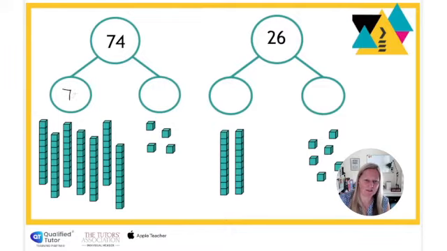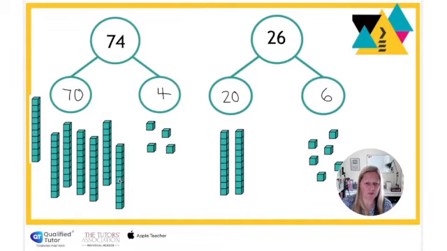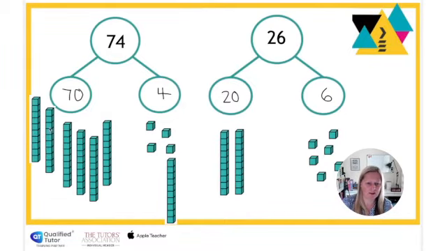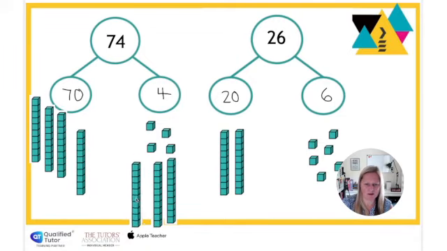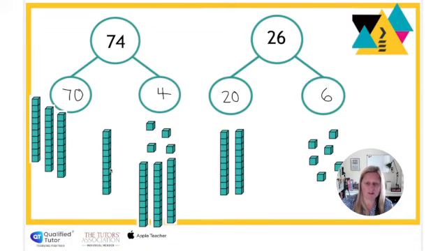Let me just put in the 70 and the 4 again, the 20 and the 6. Now, with Dienes, this is a fantastic resource to use for doubling and halving, because we can start to sort our tens into 2 groups. Here we go. So I've got 3 tens over there, 3 tens over there. This one left in the middle. So let's move over to the ones. And I'll put 2 ones over there and keep 2 of the ones here.